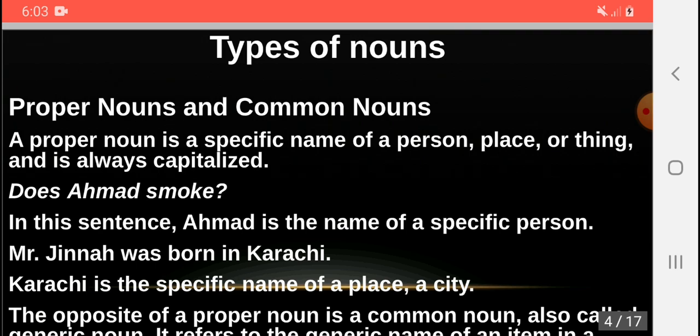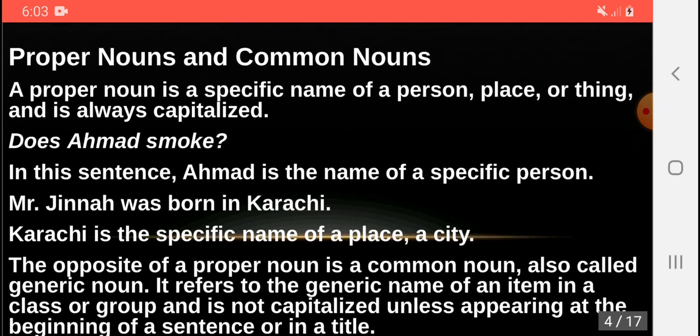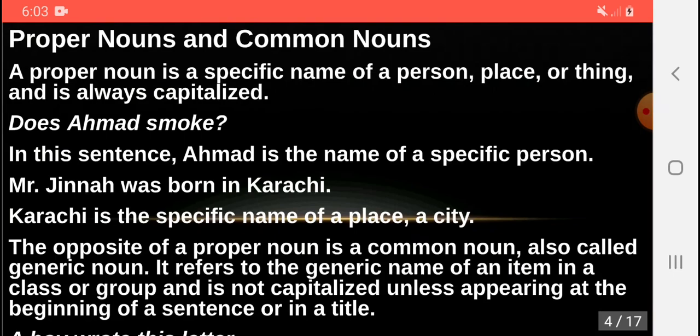Mr. Jinnah was born in Karachi. Karachi is the specific name of a place or a city, as Jinnah is the name of a special person. The opposite of a proper noun is common noun. Common noun is also called generic noun. It refers to the generic name of an item in a class or group and is not capitalized unless appearing at the beginning of a sentence or in a title.